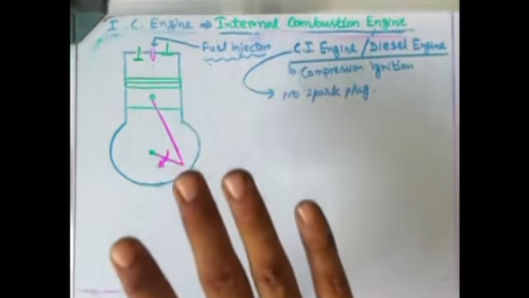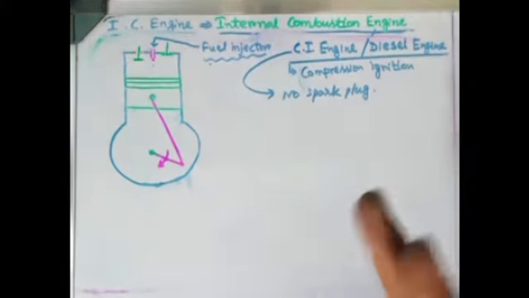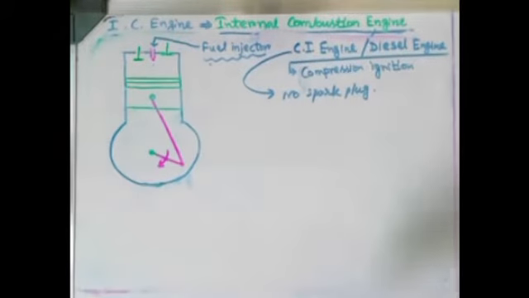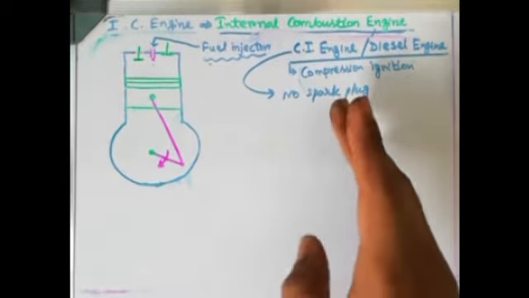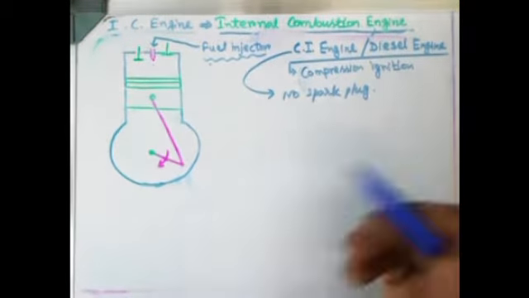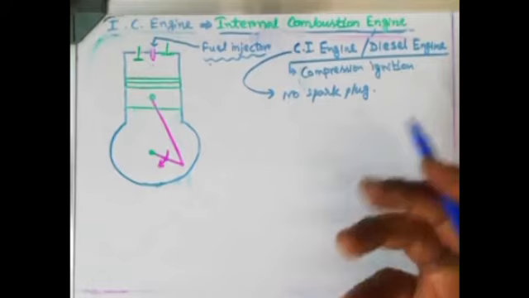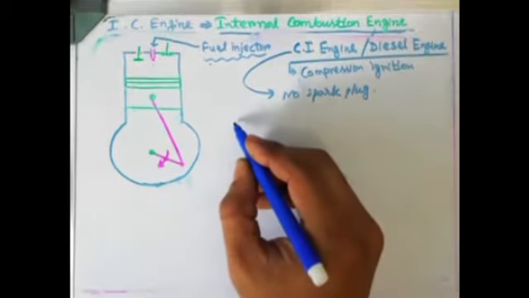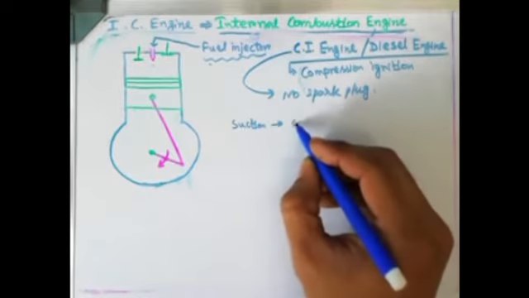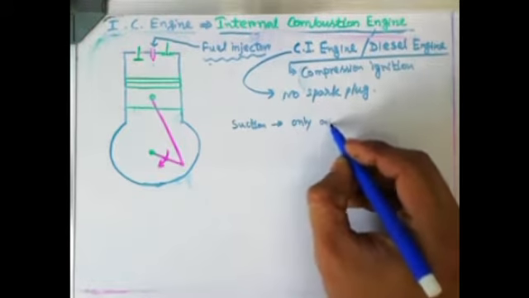Some of the things are very similar to the SI engine, so I am not going to repeat those elements or components of this engine. In case of the CI engine also the suction stroke will be there, but in case of a petrol engine, in the suction stroke an air and fuel mixture will come in, but in case of a CI engine, in the suction stroke what is coming inside? Only air is getting sucked.